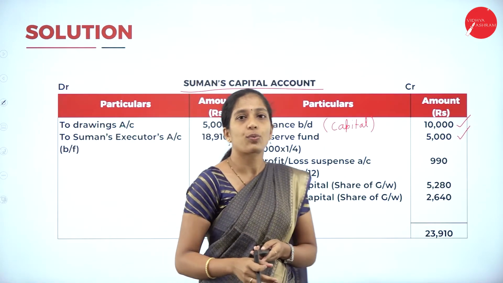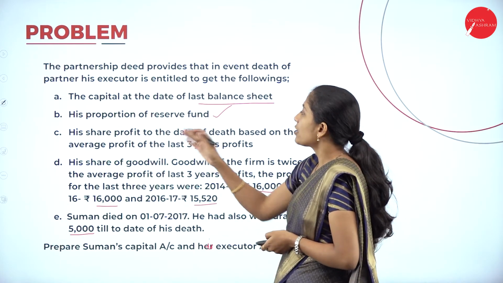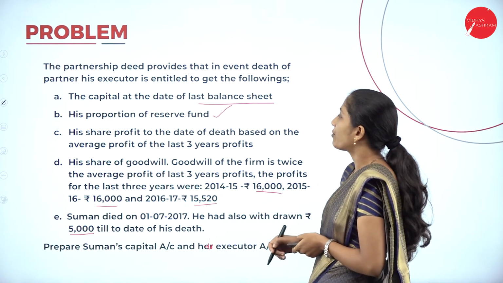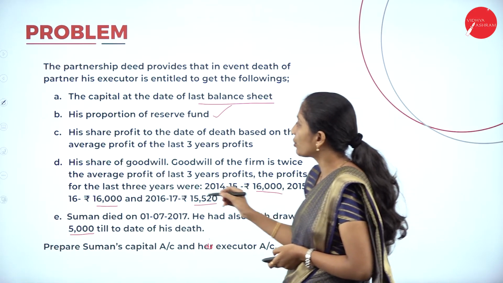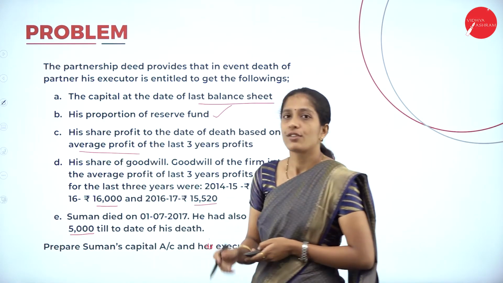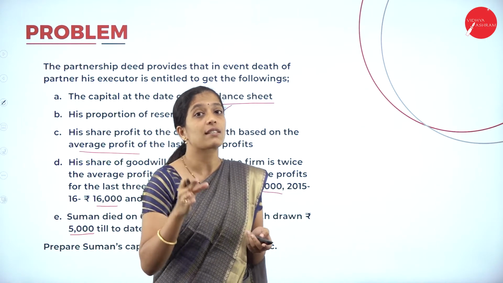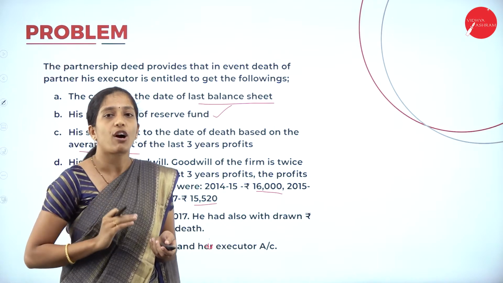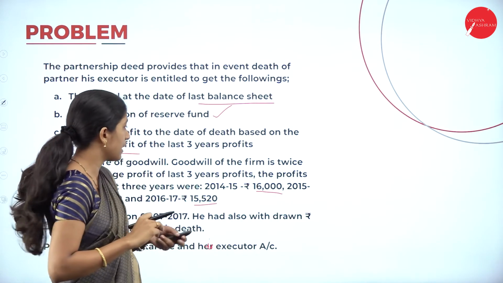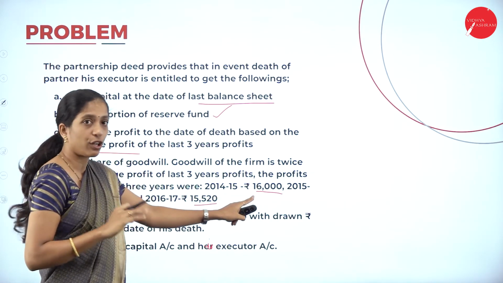Now go through the next one. What they have told? His share of profit to the date of death based on the average profit of the last 3 years. Now how to calculate average profit? So we shall see the working note. What is the formula to calculate average profit? That is equal to total profit divided by number of years. Here they have given the profit of 3 years.